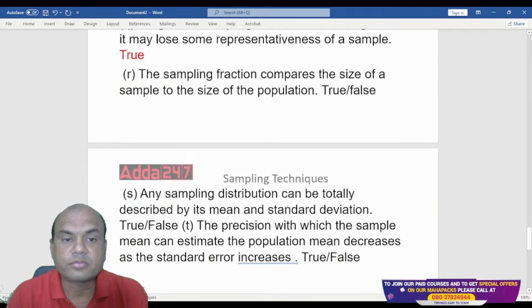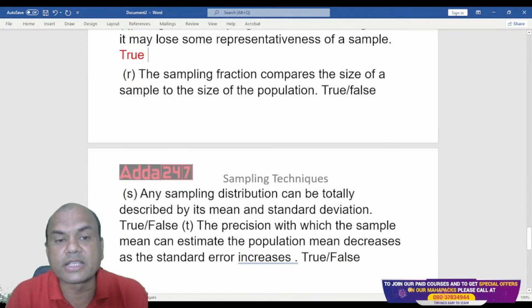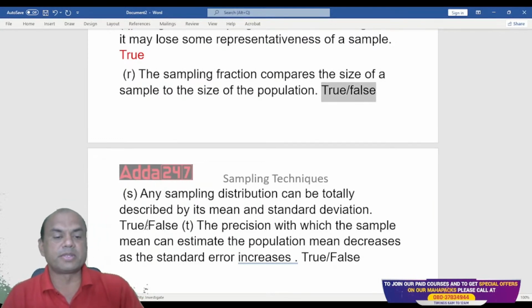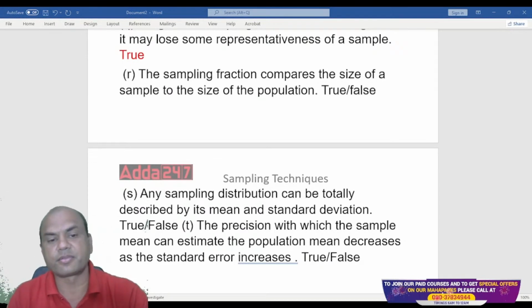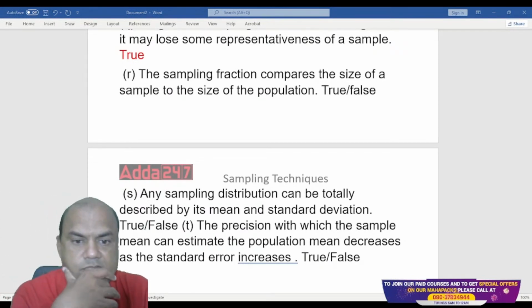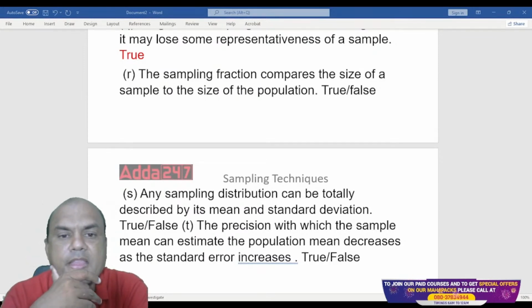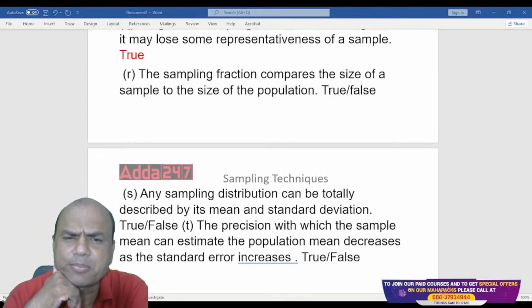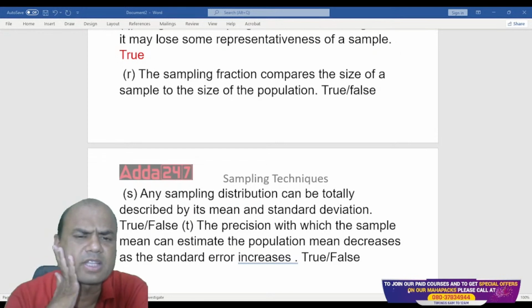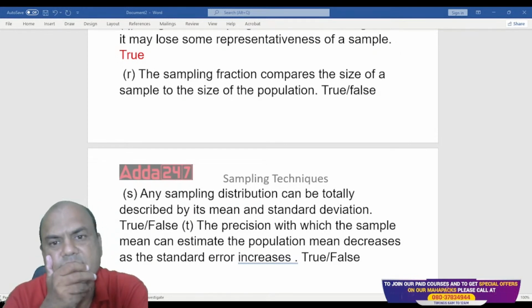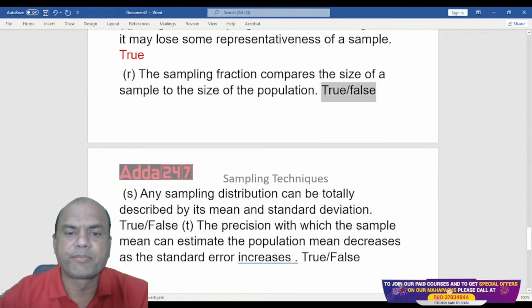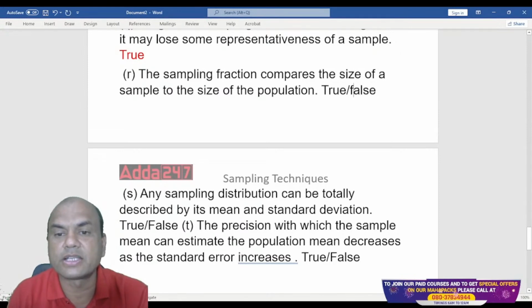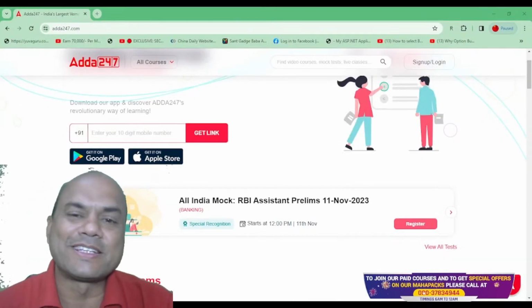Next one. The sampling fraction compares the size of the sample to the size of the population. Now this you must definitely tell me. Yeah, the sampling fraction compares the size of the sample to the size of the population. It is true. That is the meaning of sampling fraction. So that was the session for today.